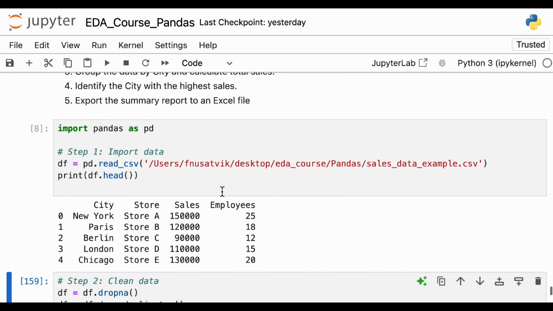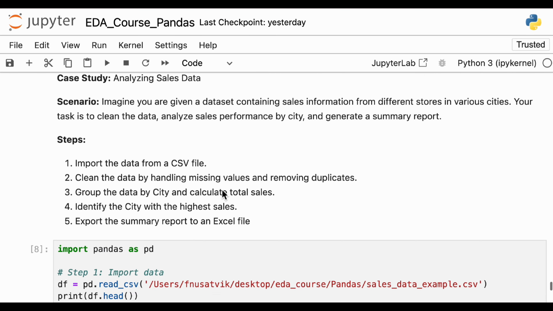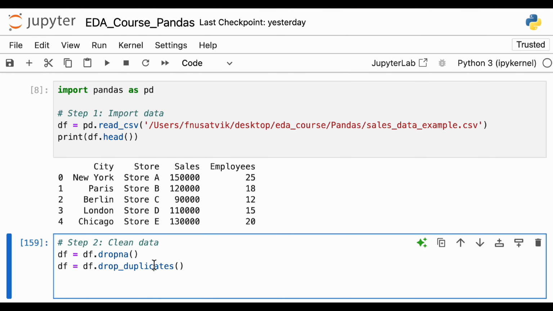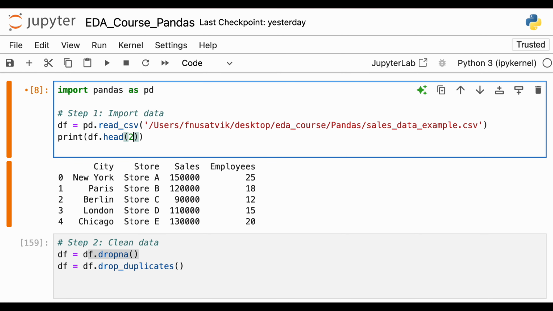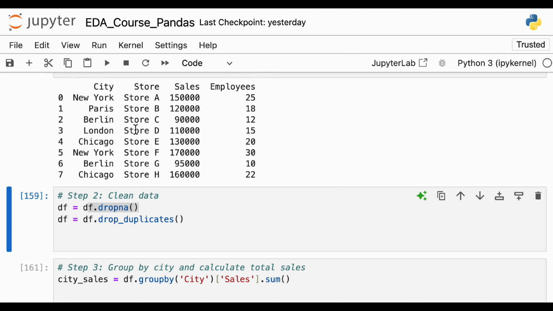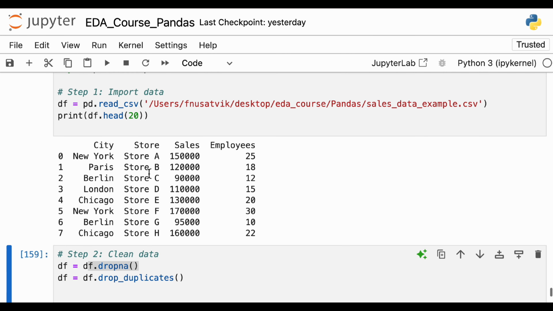Okay, so what is my cleaning method? If you remember, we either drop duplicates or we replace duplicates. Sorry, there might be New York, yeah, there are duplicates, right?